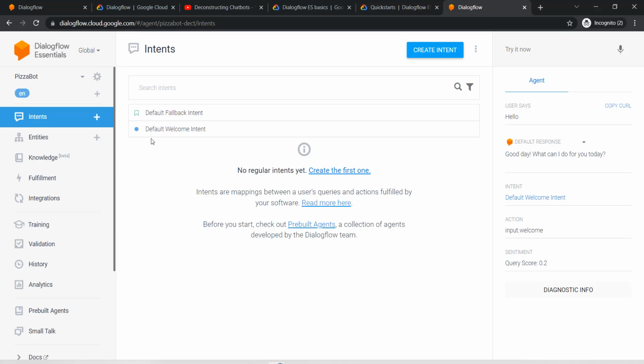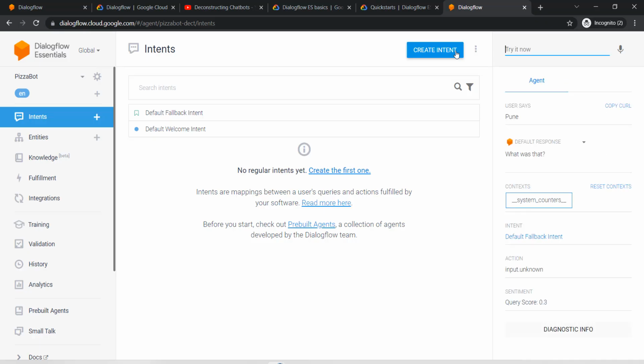Now the same way, there is another fallback intent. If I say something which it doesn't recognize, then it will go to this intent, fallback intent. Let's say I'll say Pune, for example. I'm in Pune, so I'll say Pune. When I say Pune, it will say what was that? And if you see, the intent was default fallback intent, so it actually went to this intent. So now you understand that for anything I say, it will try to map it to an intent.